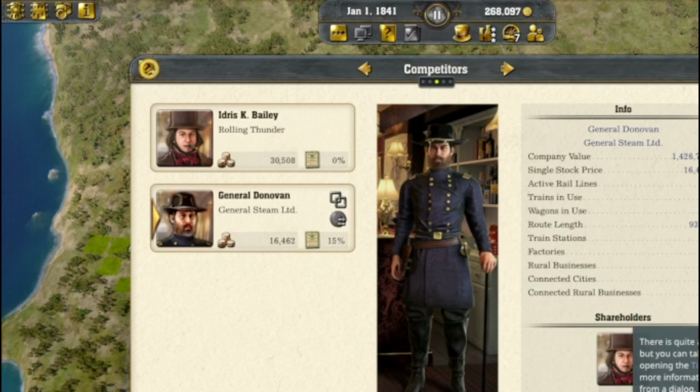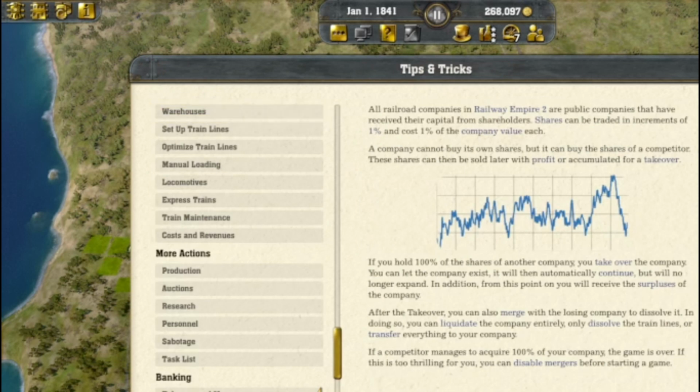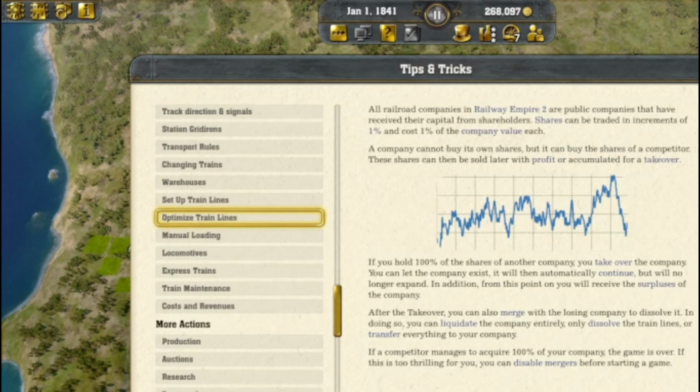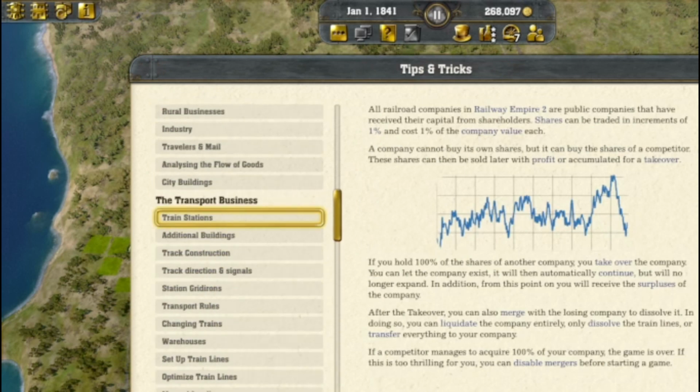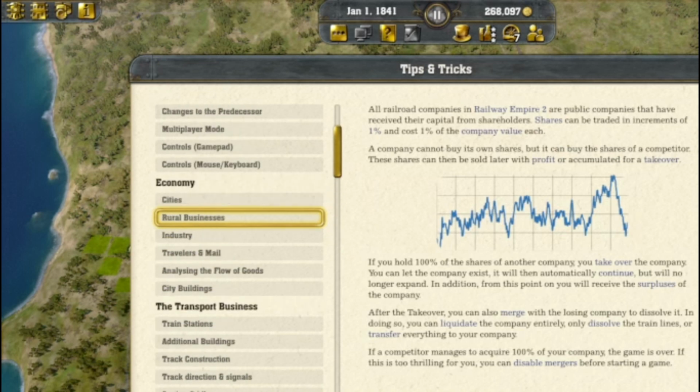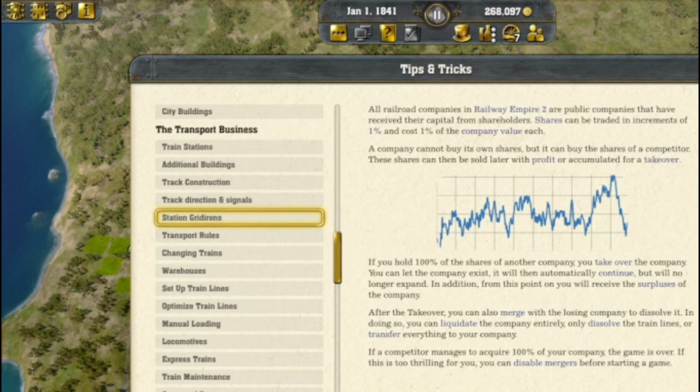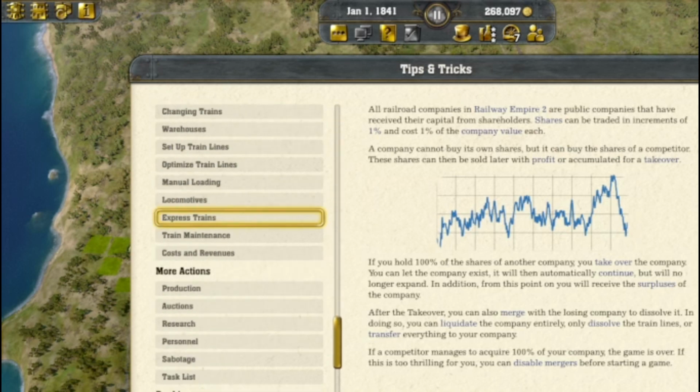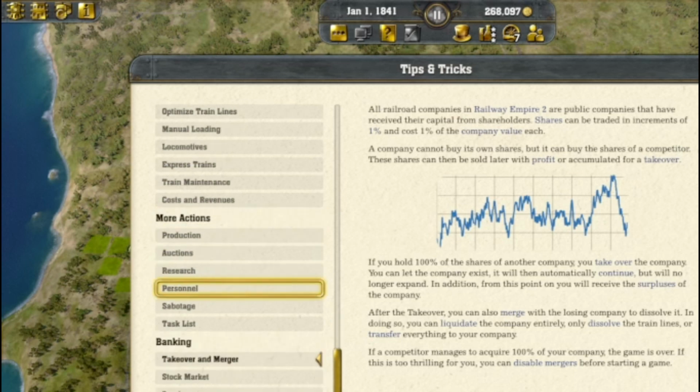There is quite a bit more information about mergers, but you can take a look at that at your leisure by opening the tips and tricks section. Here you will find more information about each topic. If you open the tips from a dialog, you jump directly to the right place.